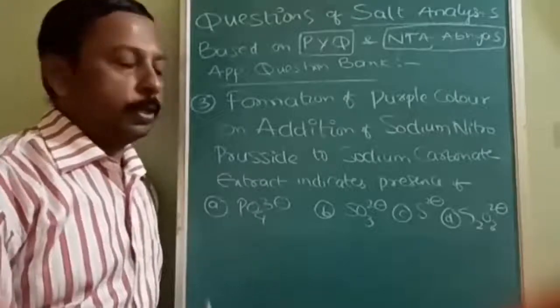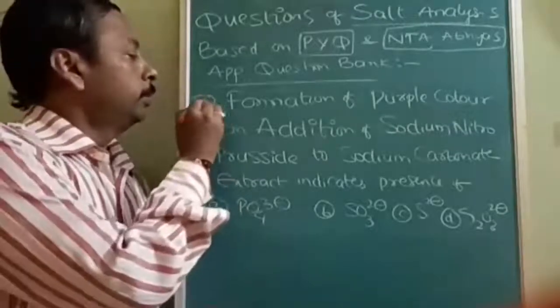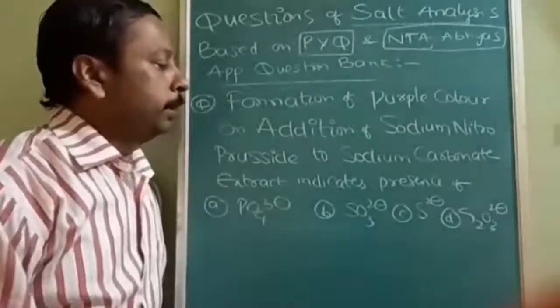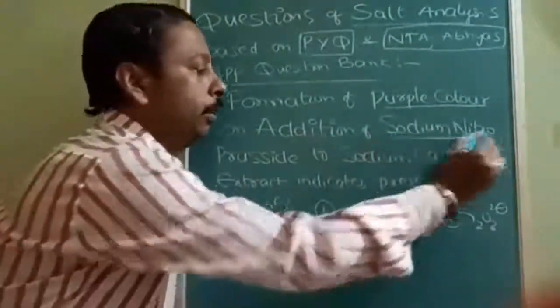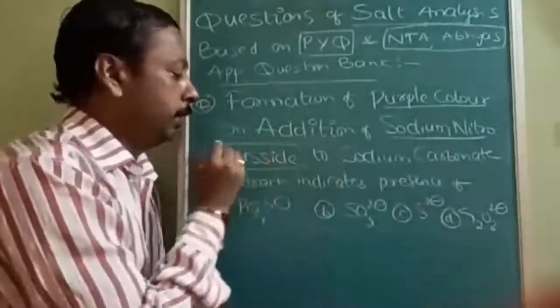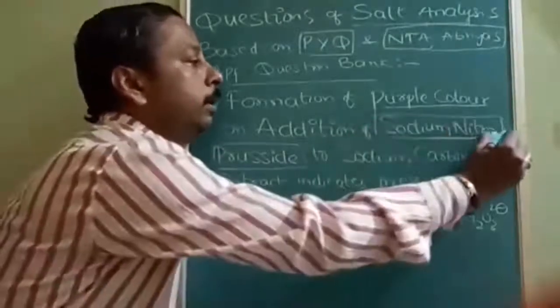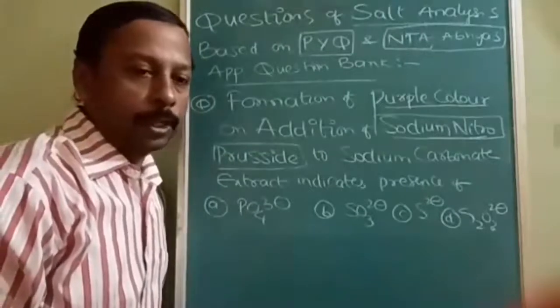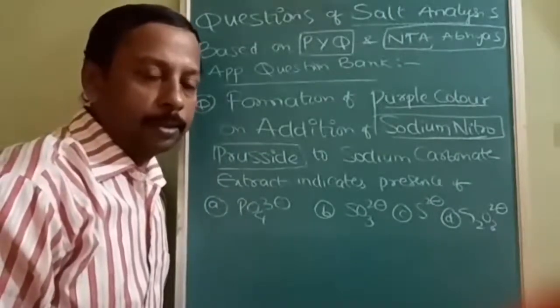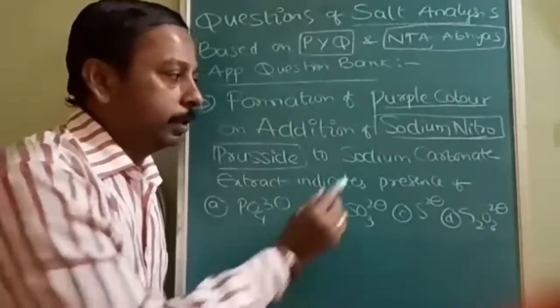Next question is about the formation of purple color on addition of sodium nitroprusside. I repeated this many times in the acidic radical classification, I think in the second or third lecture on identification of acidic radicals.